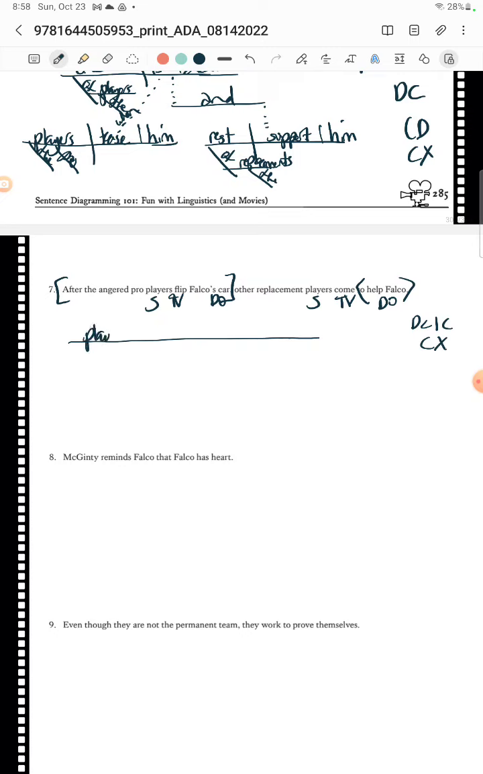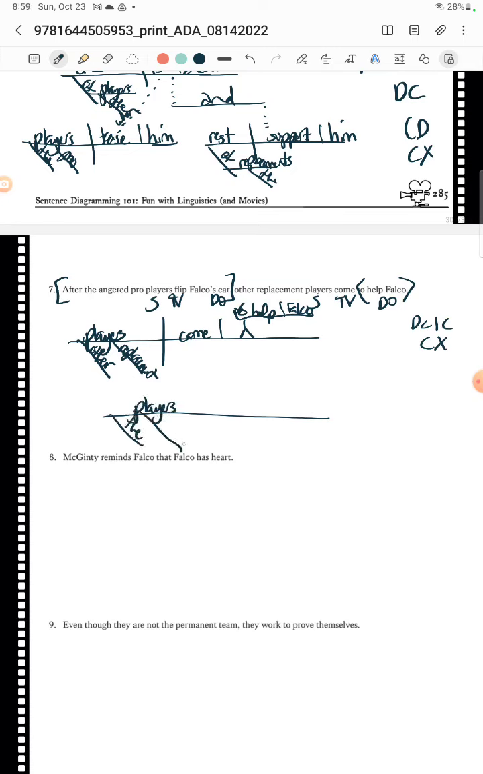So we have the players. Which players? We have the other replacement players. They come over to do what? To help Falco. They flip his car back over. Okay, and then all of that happens after, all right, the other players, right? The players, ooh, they are angered pro players. They flip over Falco's car. And then when do they do that? They do that after. So it would be more like that.